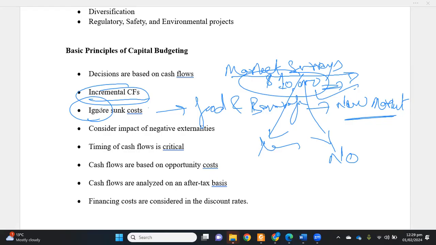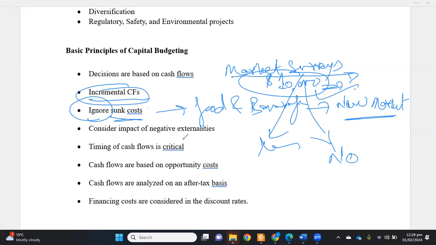Sunk costs will be treated in the firm's other expenses, going to the income statement and expense statements. They will not be included in the project costs, because either you do the project or you don't, in both cases this cost has to be incurred. So project evaluation principles will not treat it. This is the basic consideration of sunk costs.